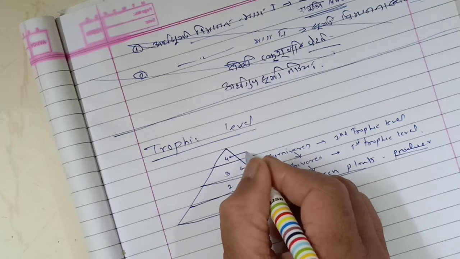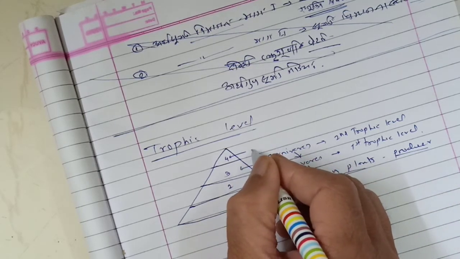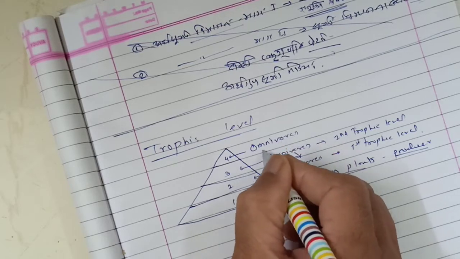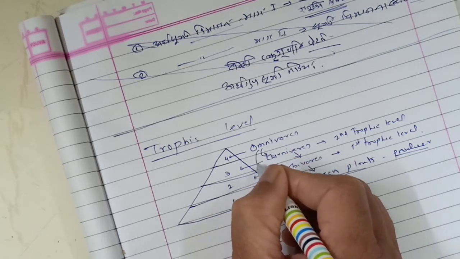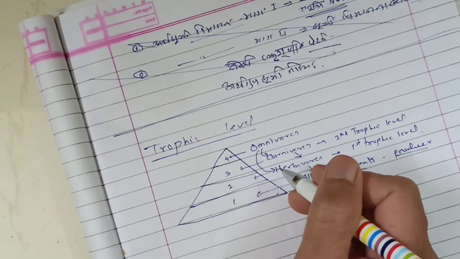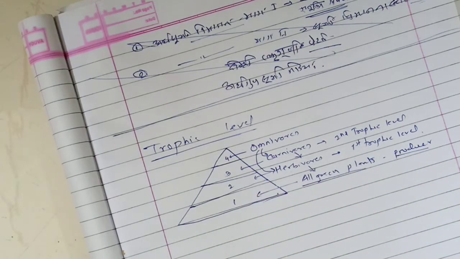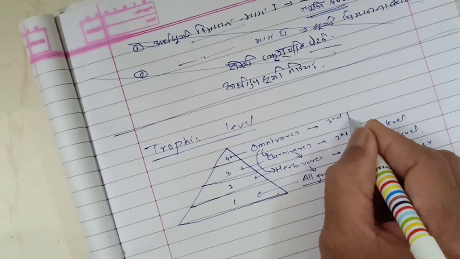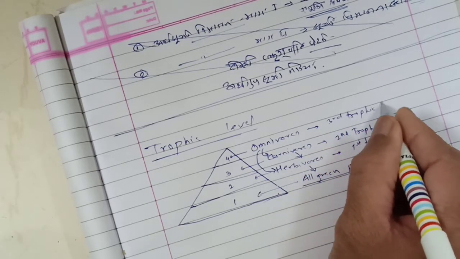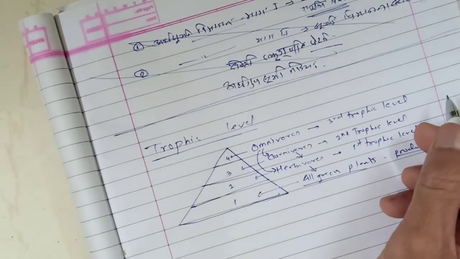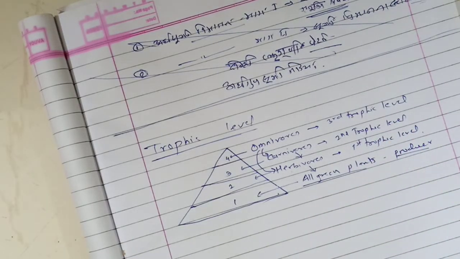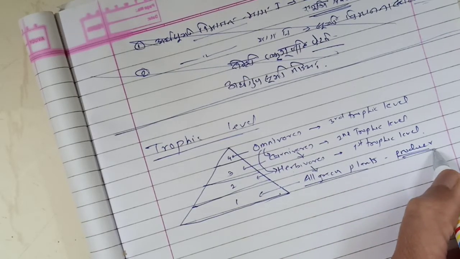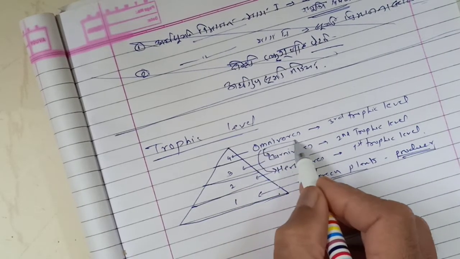And at the top, the omnivorous organisms are present, who feed on carnivorous as well as herbivorous animals. This level is called the third trophic level. The lowest level is the producer, and the top level is omnivorous.